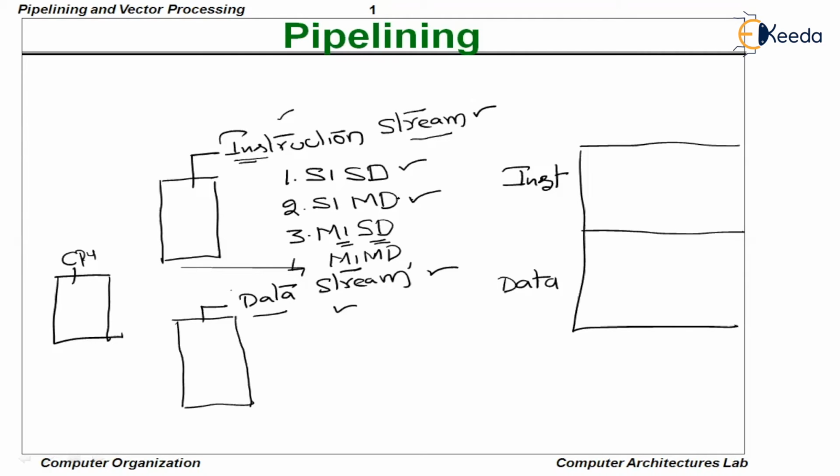But there is something called SIMD system. What is SIMD? The instruction stream that is fetched by the CPU is one, but there are multiple data streams fetched from the data memory. Let us say this is data stream 1, data stream 2, and data stream n. I fetch multiple data streams to support a single instruction stream. How this is going to speed up the performance of the system, let us understand.